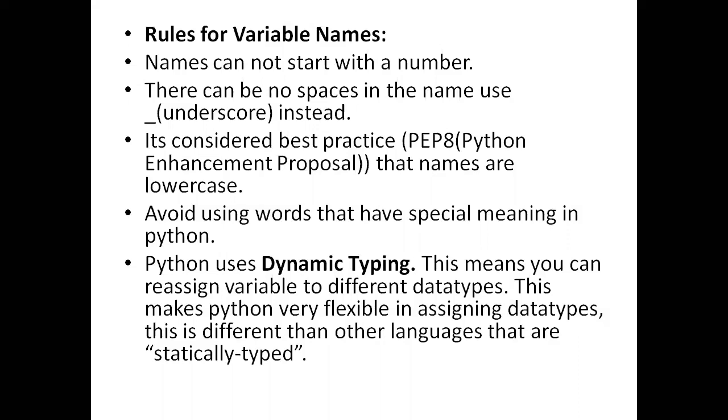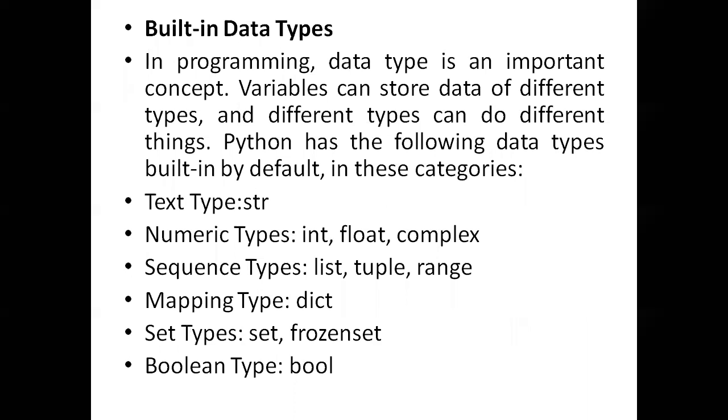Irrespective of type, you can do it, but whatever the latest value is, that will take effect. That is about variables. Some interview questions they may ask: what is meant by PEP 8 and what is meant by dynamic typing, like that. Next, built-in data types.